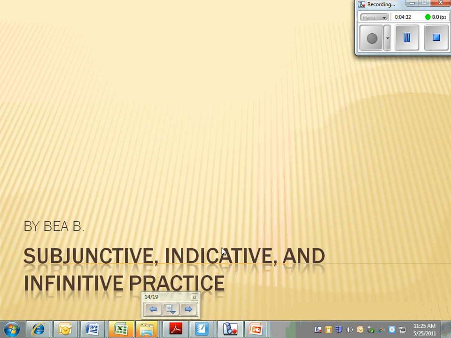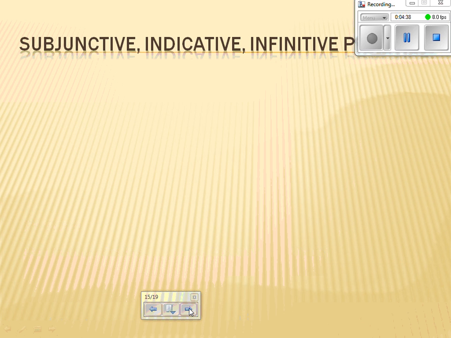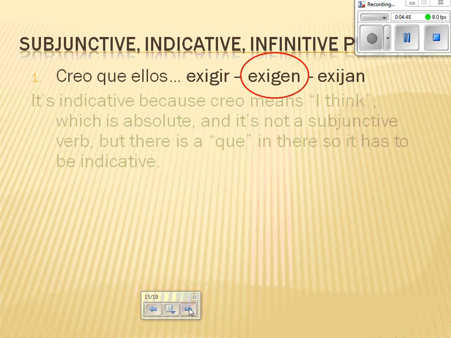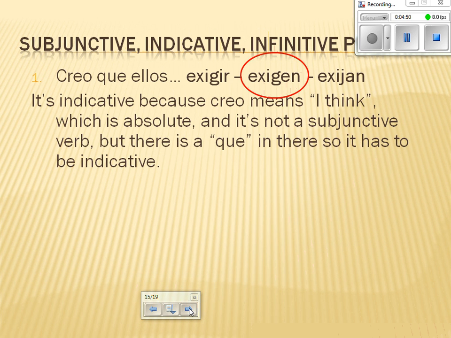Hi, my name is Bea, and I will be talking about subjunctive, indicative, and infinitive, and I will be giving you a practice. Number 1, creo que los ellos exigir, exigen, or exijan. It's indicative because creo means I think, which is absolute, and it's not a subjunctive verb. But there's a que in there, so it has to be indicative because it can't be infinitive.